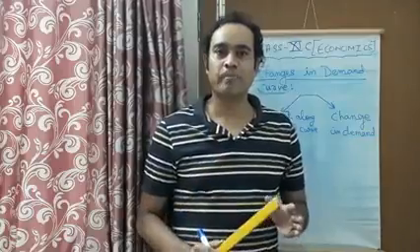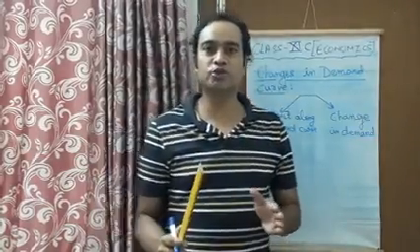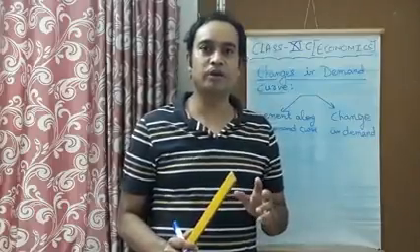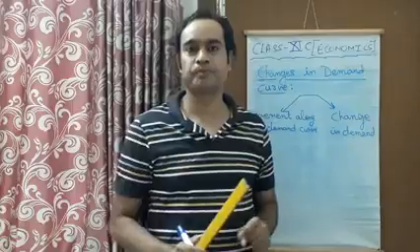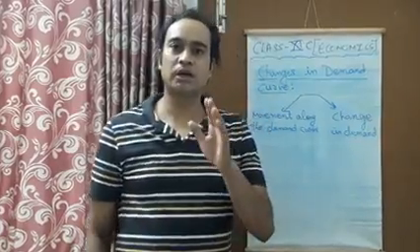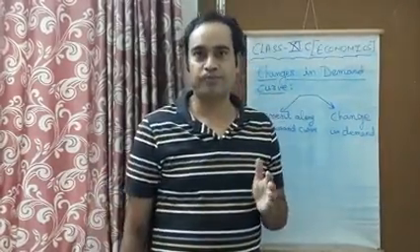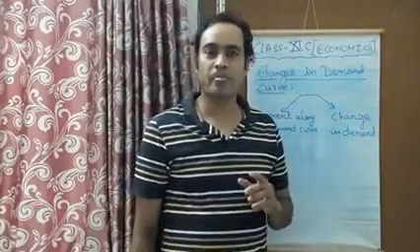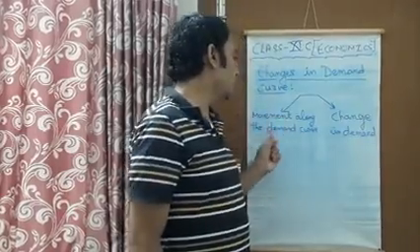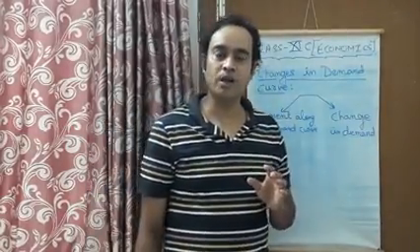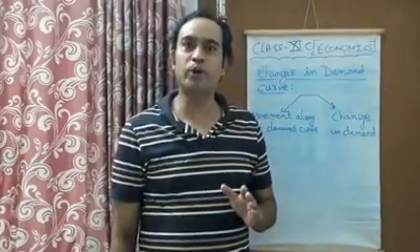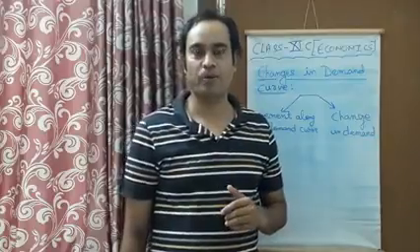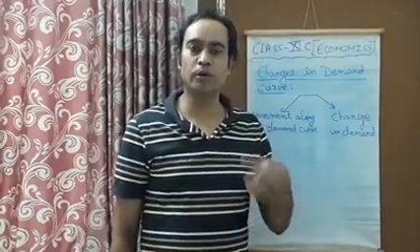Now, before studying both these two, let me tell you that the demand of the consumer is going to change due to two factors. Number one, price, and another one is other factors. If you see here in the movement along the demand curve, the situation is that when the price of a commodity is only going to change and other factors will be remaining constant. The other factors I have told you before also.